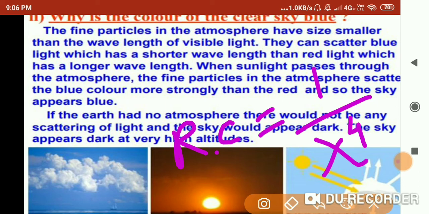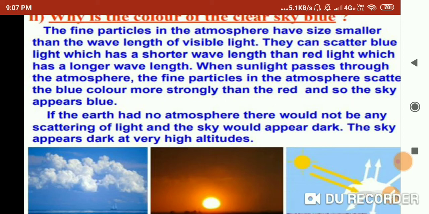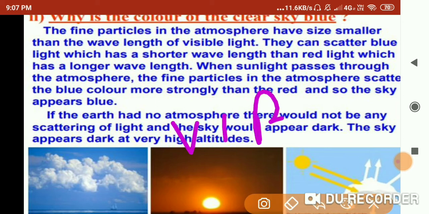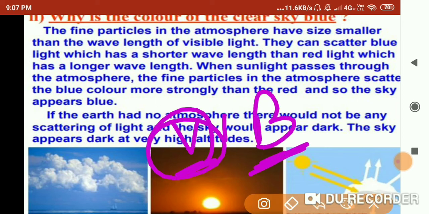Because these molecules are much smaller than the wavelength of the visible light, the amount of scattering depends upon the wavelength. So this effect is called Rayleigh scattering. Shorter wavelengths are scattered the most strongly, so more of the blue light is scattered to our eyes than the other colors. You might wonder why the sky doesn't appear purple, because if we see the VIBGYOR, violet should be scattered first, right?